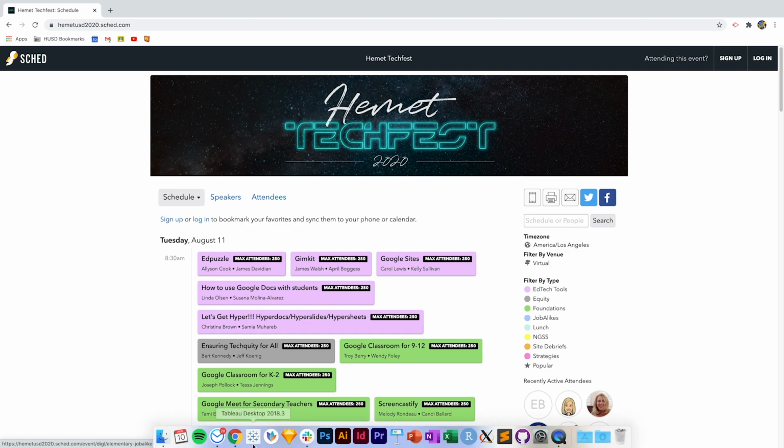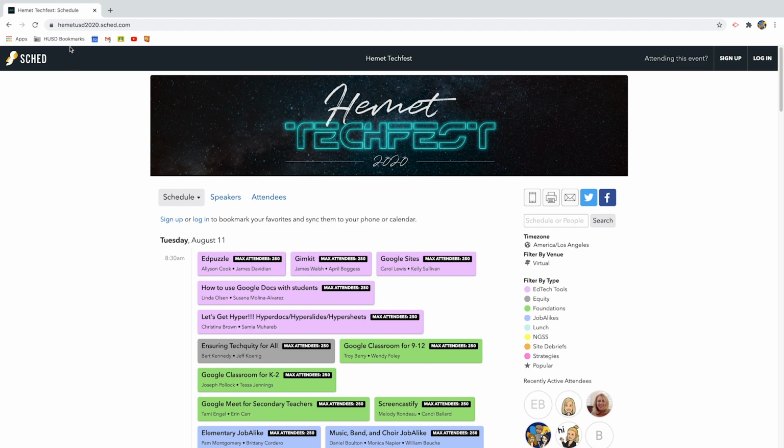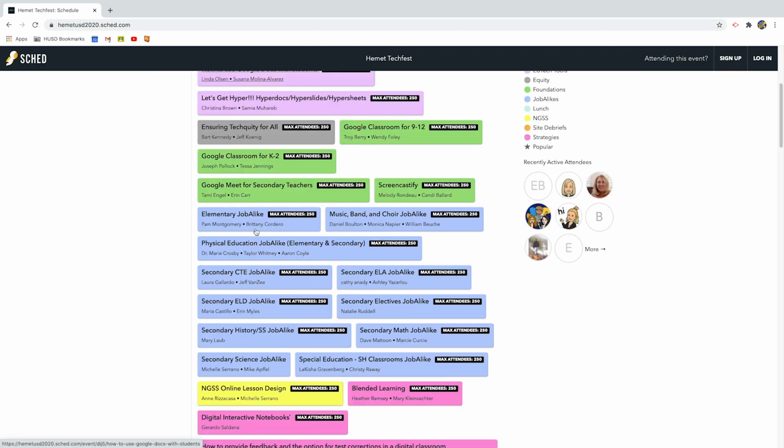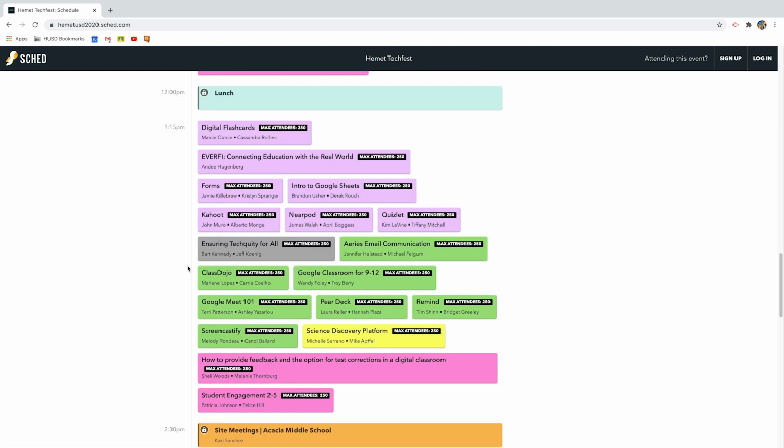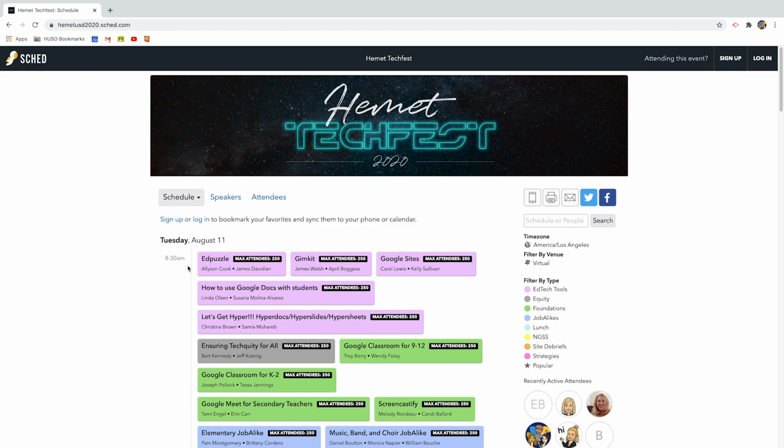So the first is just the event portal. This event can be found at hemetusd2020.sked.com. And that'll give you access to this entire agenda for the day. We have more than 100 sessions planned, and we really hope that, with that volume, there's something for everybody.